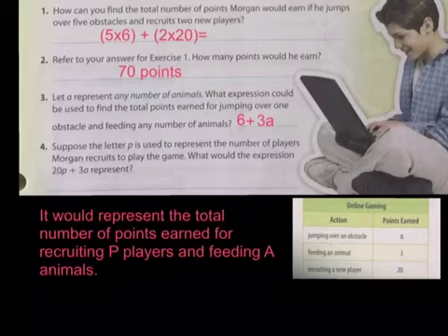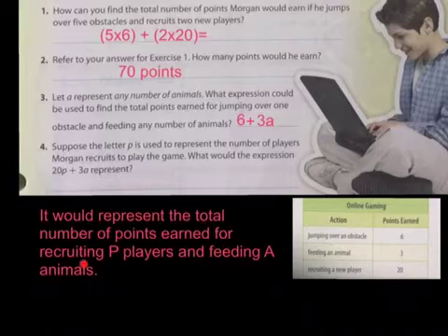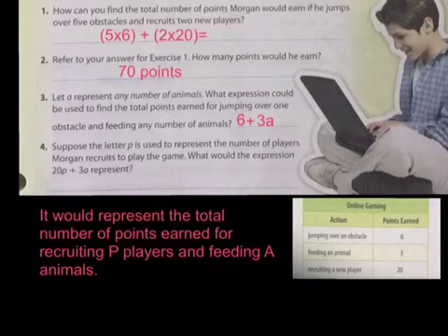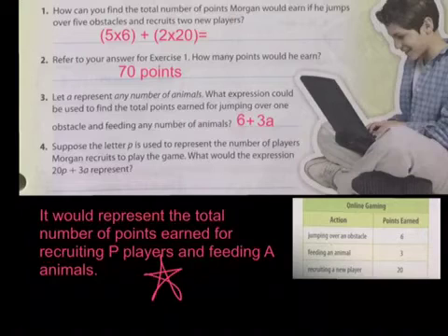So to answer your question, it would represent the total number of points earned for recruiting players and feeding animals. Okay, that would tell us 20 points per player plus 3 points per animal. So if you know how many players, you can just insert that number in the P, and if you know how many animals, you can insert it and replace the A. Hey boys and girls, I would like this to also be a key answer.